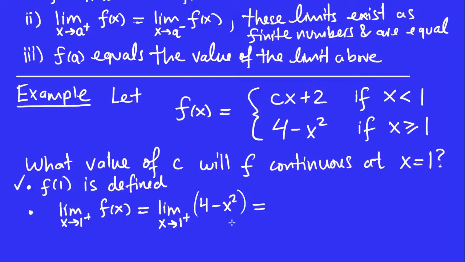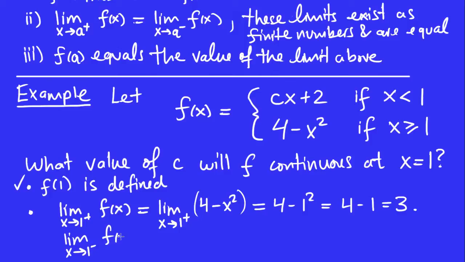Now, how do I do this limit? Well, it's a polynomial, and the limit of any polynomial, whether it's a right, left, or two-sided limit, all I have to do is just put the number right in there, which, by the way, means continuity, but that's something different. Don't get confused on that. Right now, we're trying to decide on the continuity of this function f, whereas what I was just stating is the continuity of this particular polynomial. Anyways, when we do the right-hand limit, we get 3, right? So let's think about the left-hand limit now.